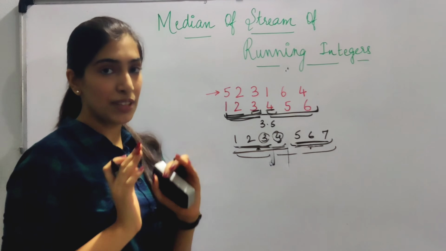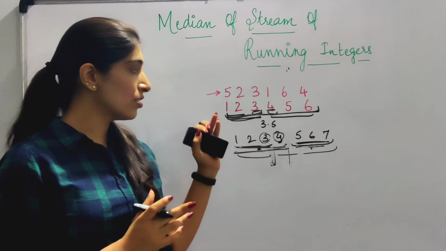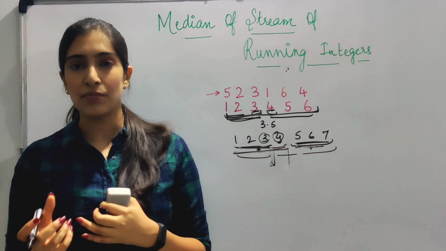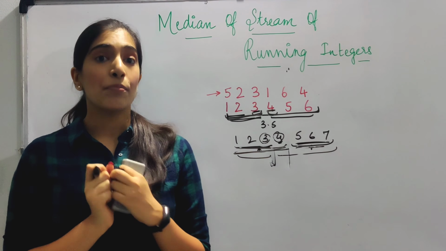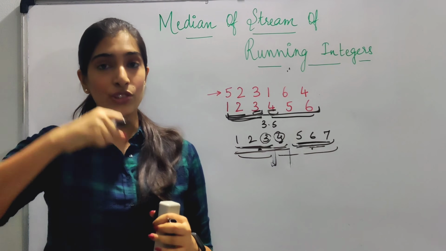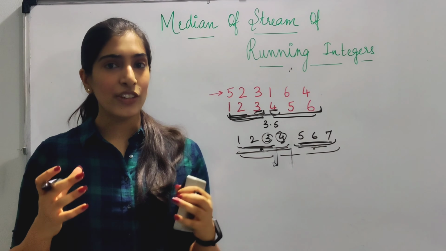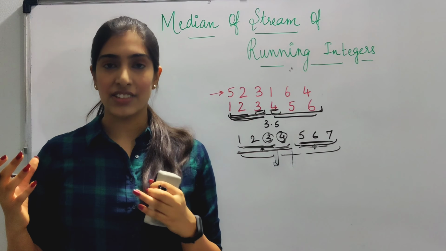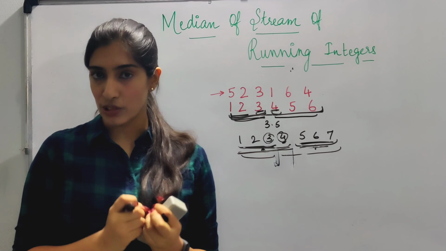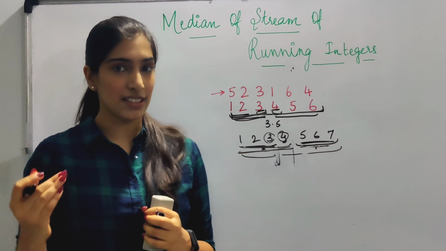We will go through the example and see. Now the point is, which structure should we use to store these two halves? We could use a self-balancing BST or something like that. But there is a very good structure which does only this work, to store the values in an order, which is heaps. I know heaps is an advanced data structure and sometimes it freaks you out: how will I come to know when to use heaps?